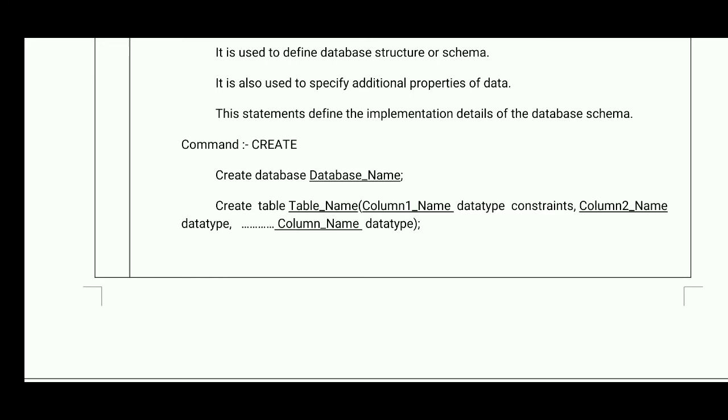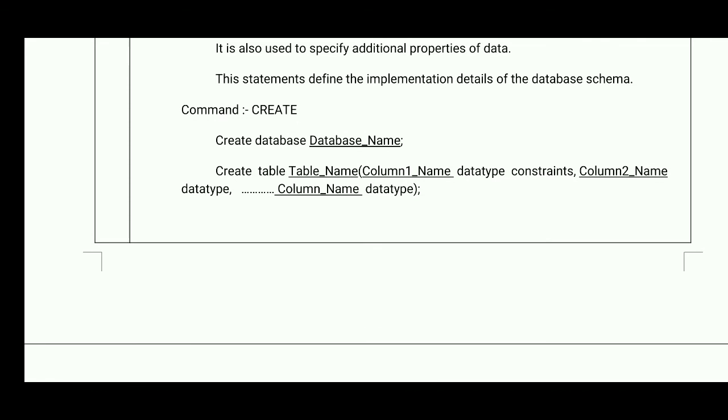So here three things are there. One is the column name. In the above table we have seen roll number, name, address, age are the column names. Data type means what type of data or value that specific column is going to store.